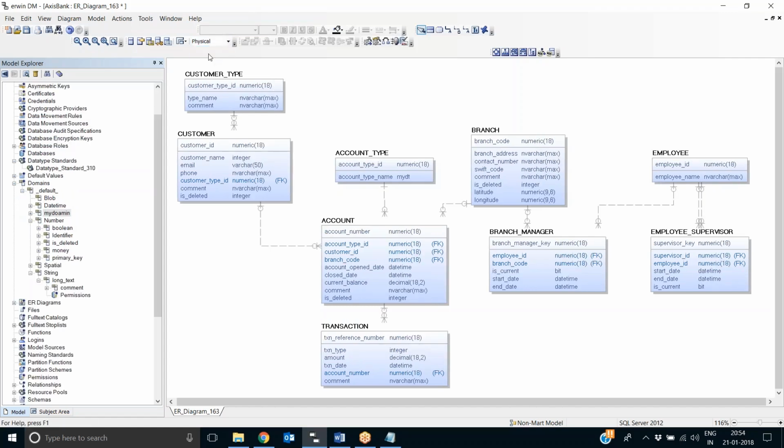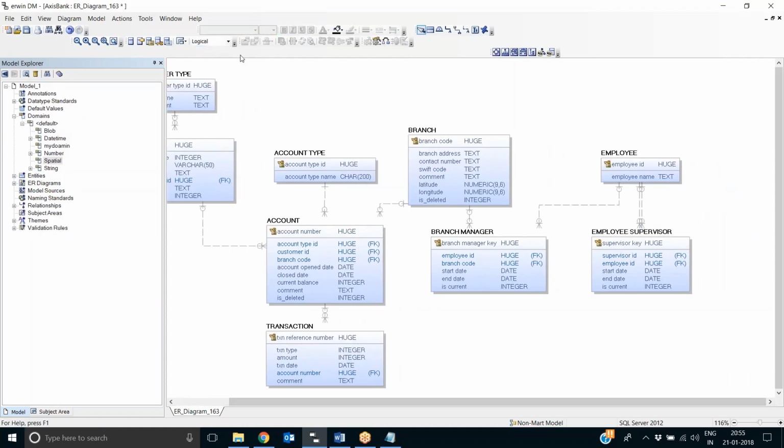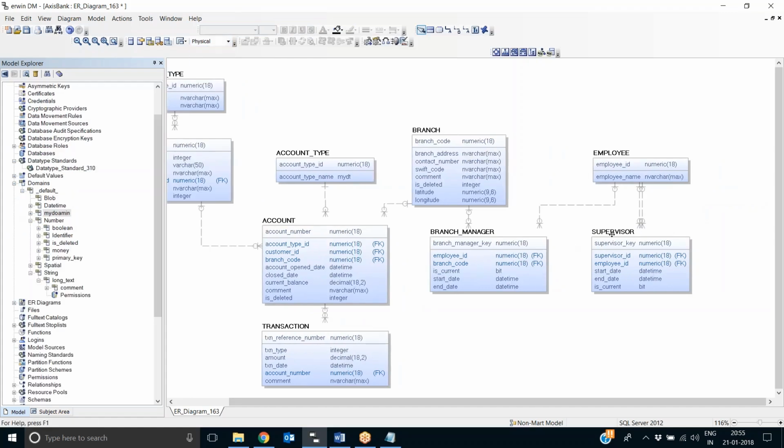If I go to the physical side and now change the employee supervisor table name to something else, let's say I will just change this to supervisor. So I'm doing it on the physical side. Now, if I switch to the logical side, you will find that it is not changed here, right? It is just employee supervisor. But on the physical side, it is changed to supervisor. This behavior is called overriding.